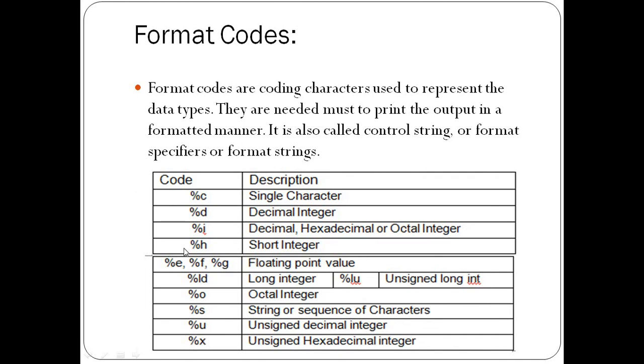But we just need to remember only 4 format codes or format specifiers to represent data in C language. Those are %c, %d, %f and %s. %c for the char data type, %d for the primary data type integer, %f for the primary data types float and double, and %s for the string. Okay, understood these concepts? Thank you. Now we will see the operator concept in the next video. Thank you.